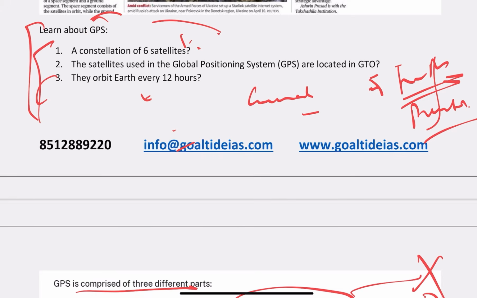Understand? Now, those who have all learned the GPS for the very first time, try to comment. Okay, because this is a basic question, right? Now see your next article.